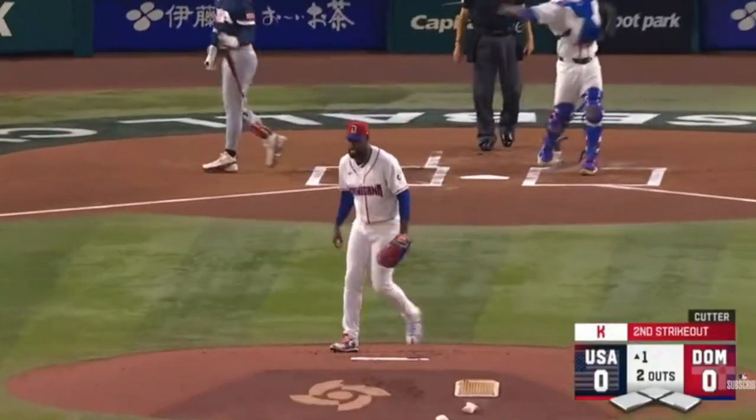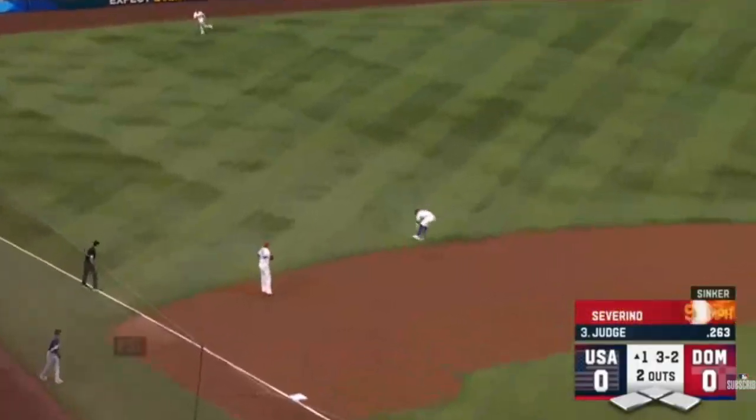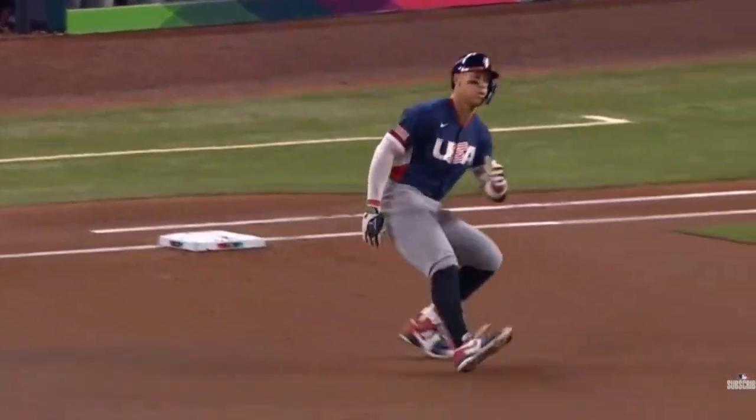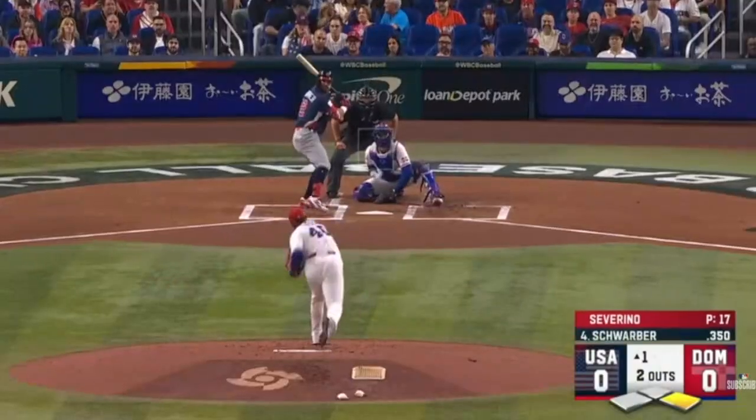Severino, back-to-back strikeouts here in the top of the first for the DR. 2 outs here in the inning. Here's Aaron Judge against Severino. Aaron Judge connects. Line drive to left field. That'll be a 2-out single for Team USA. The inning continues. Kyle Schwarber will be up next.